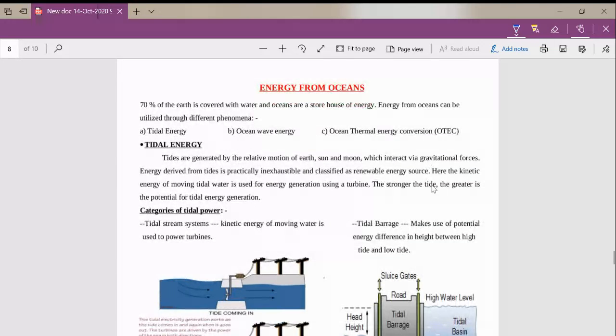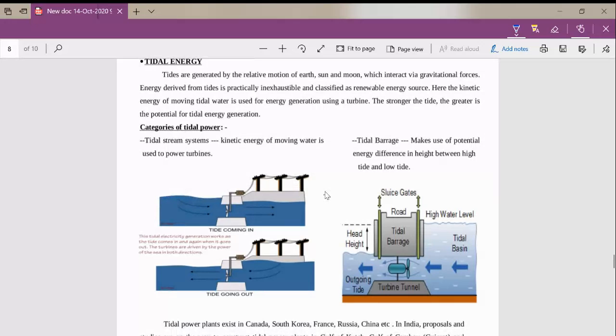Okay. So next is the energy from oceans. So energy from the oceans is used for the production of electricity, and we are using three types of energy from the ocean: tidal energy, ocean wave energy, and ocean thermal energy conversion. So let's see how tidal energy works.